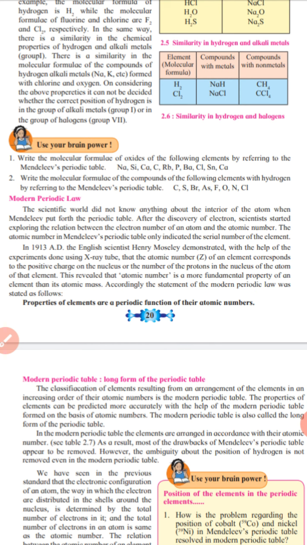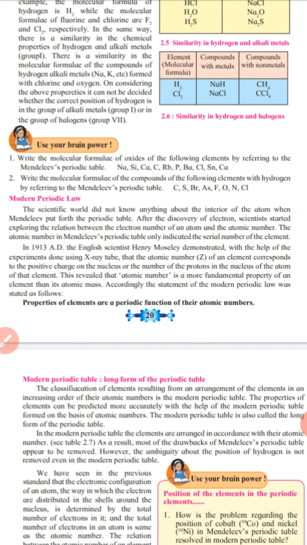The atomic number of an element corresponds to the positive charge on the nucleus, or the number of protons, since a proton has a positive charge. And this revealed that atomic number is a more fundamental property of an element than its atomic mass.